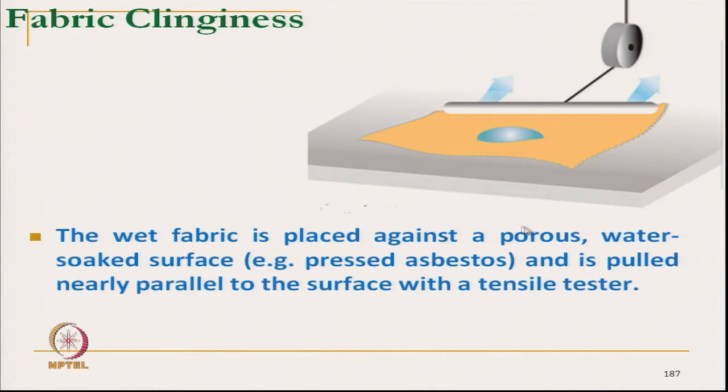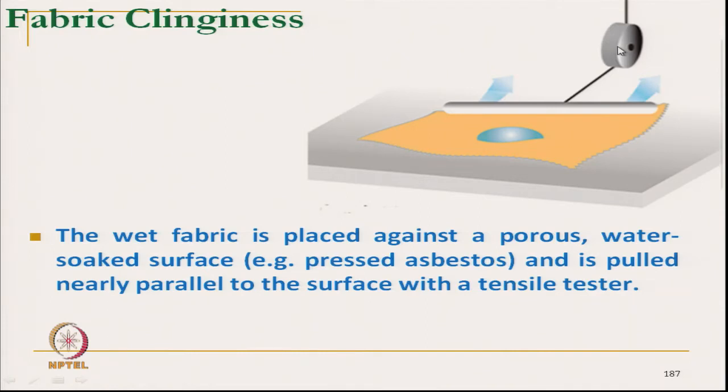Now, this is the surface, and this yellow one is the fabric, and water is placed. The wet fabric is placed against the porous and water soaked surface, and it is pulled nearly parallel to the surface, and then the tension is measured with the help of a tensile tester.